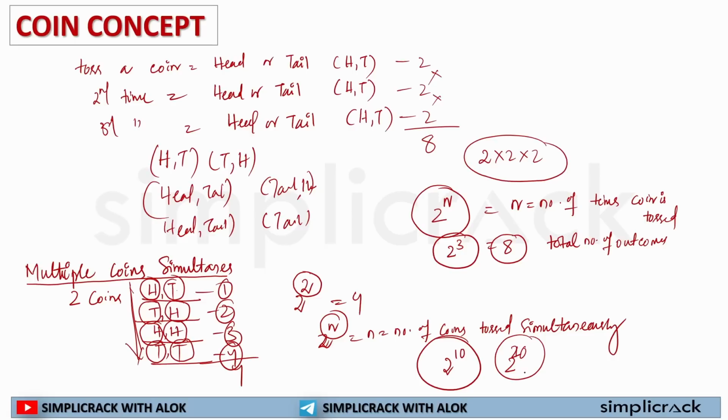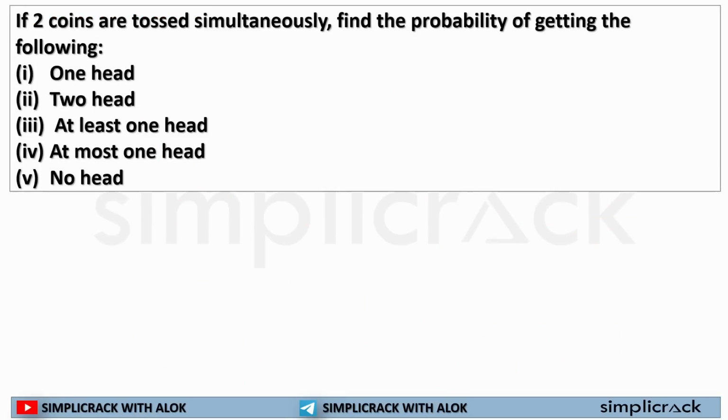You simply use this formula to find the total number of outcomes possible while tossing multiple coins or while tossing coins multiple times. With this concept, let's solve a few questions to get clarity.